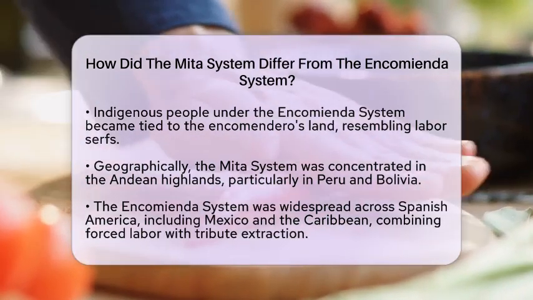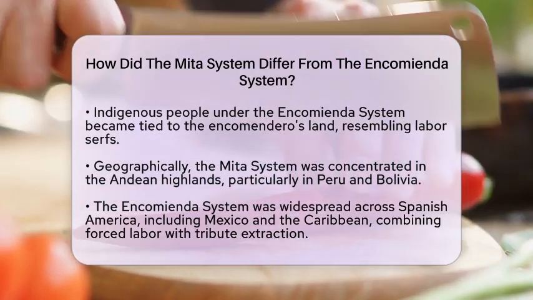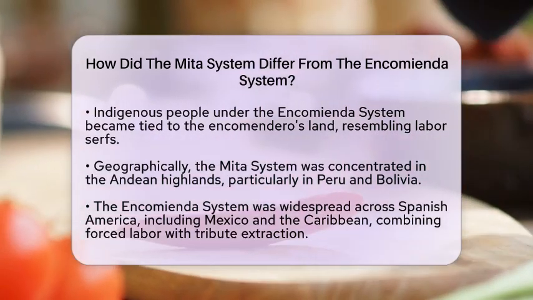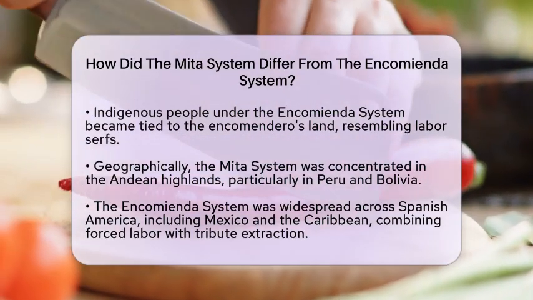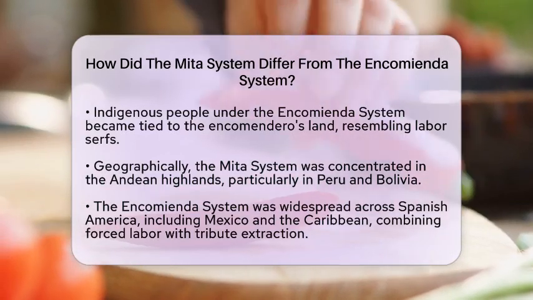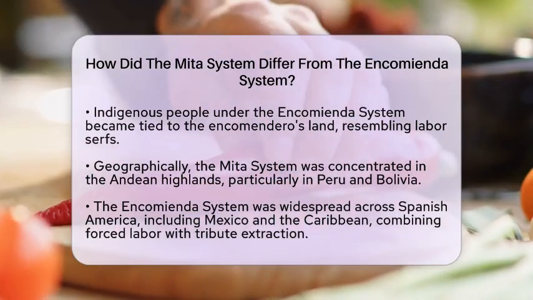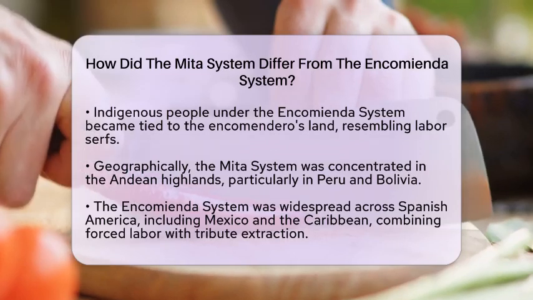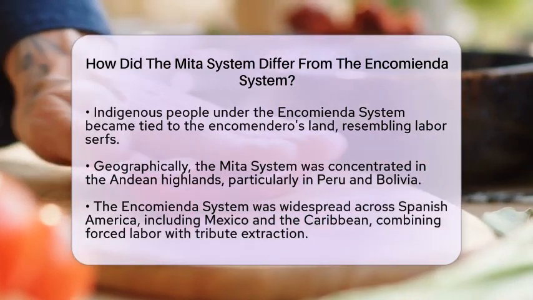The Encomienda system, however, was widespread throughout Spanish America, including Mexico, Central America, and the Caribbean. It combined forced labor with tribute extraction and was a key mechanism for colonial economic control. This led to social disintegration and cultural loss, but it was more localized to the encomenderos' estates.